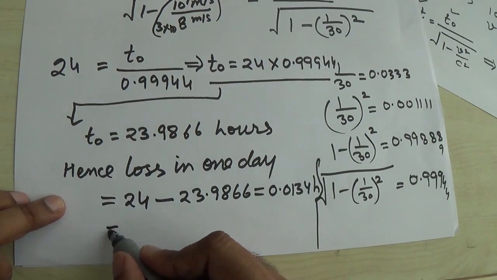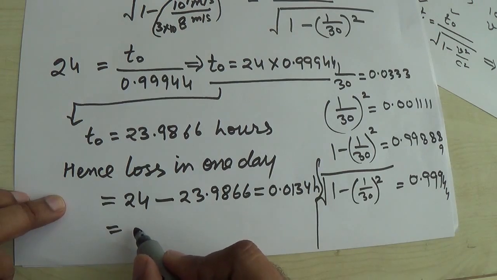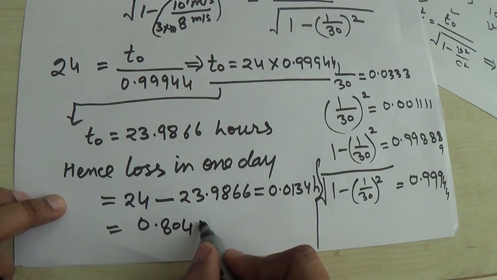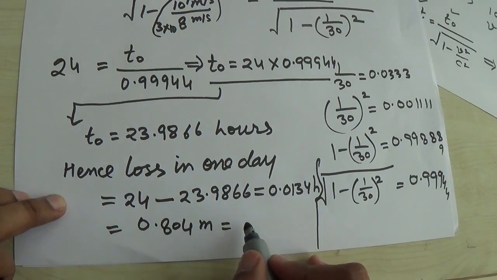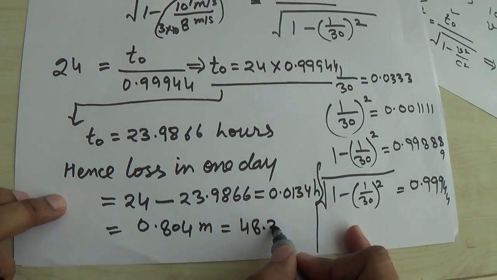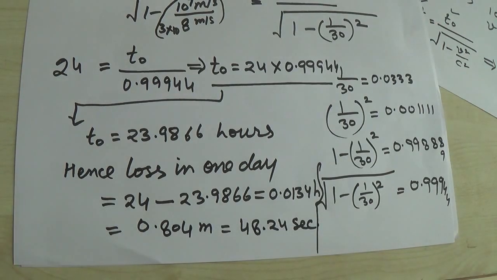So further you have to convert it into minutes and then into seconds. In terms of minutes, this is 0.804 minute. In terms of seconds, multiply it again with 60, so this becomes 48.24 seconds. So this is the difference.